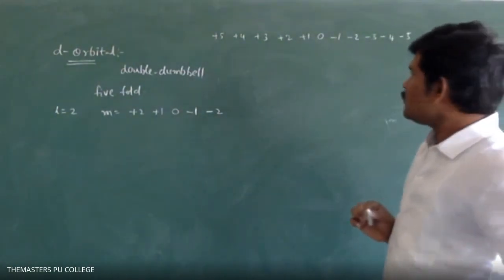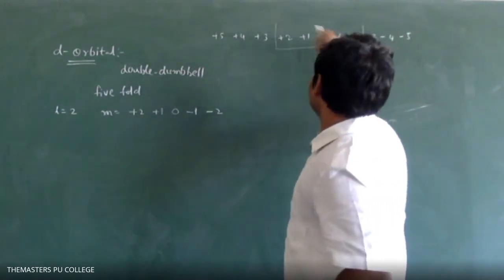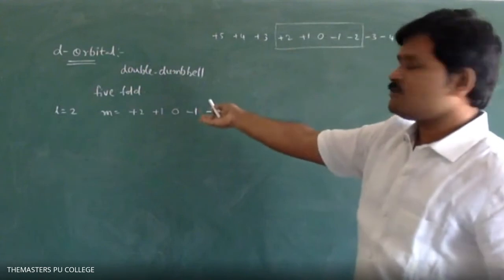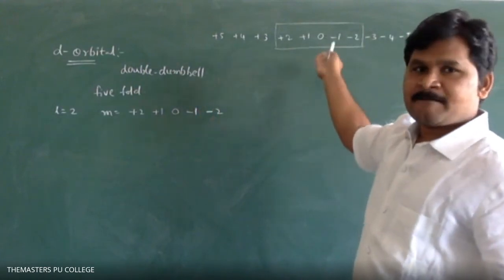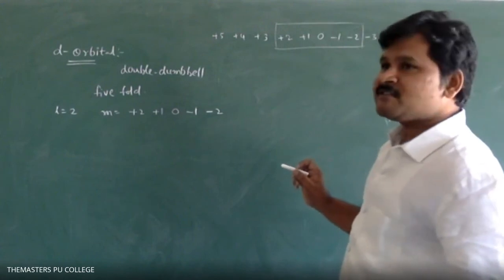So n is equal to 2 means plus 2 to minus 2, we have to take 1. Plus 2 to minus 2, what are the possible values? Suppose if you take n is equal to 3, what values will we get in addition to this? Plus 3 to minus 3.